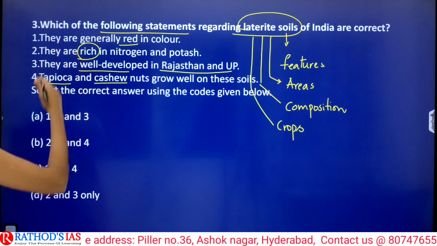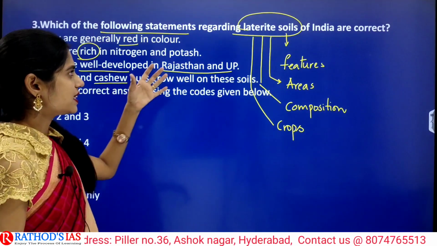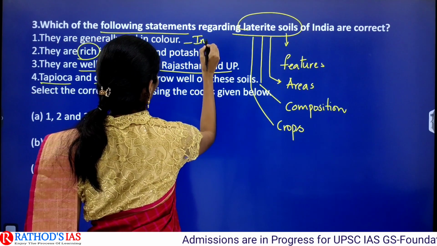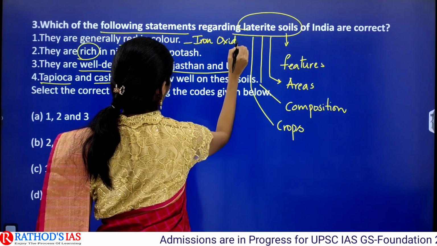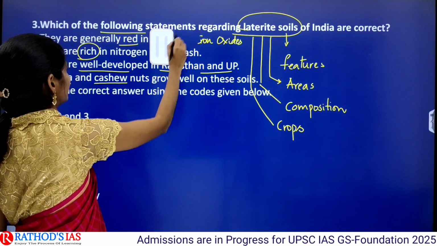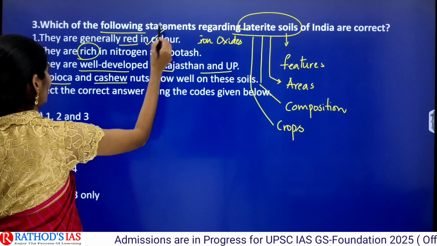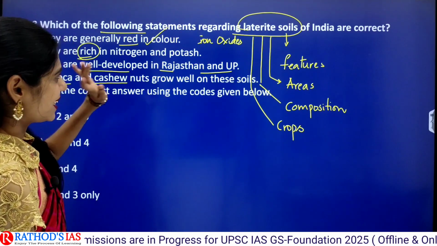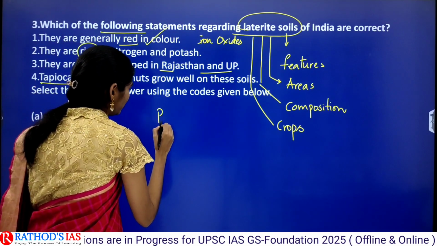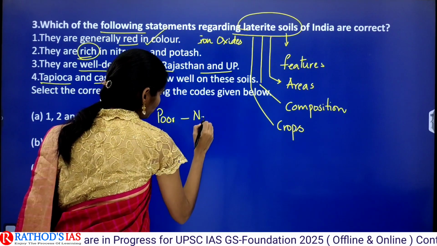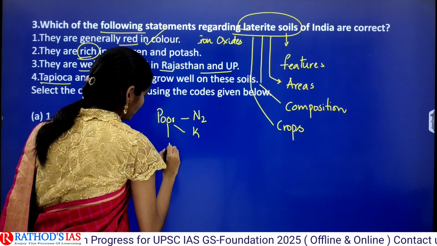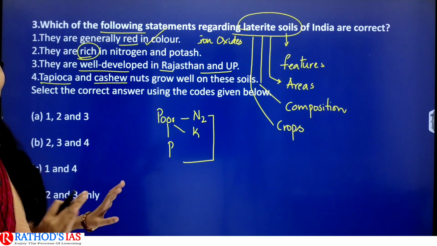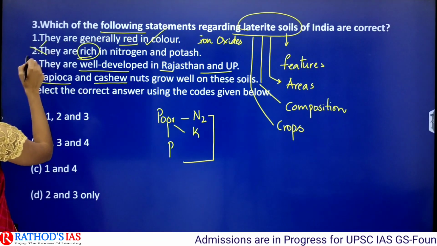So if you see the statements, the first one is that this laterite soil is red in color because of the presence of iron oxides. So the first statement is correct. The second one is they are rich in nitrogen and potash. Actually, this laterite soil is very poor in nitrogen, potash as well as phosphorus. In all these NPK, yes, it is very poor. So this second statement is incorrect.